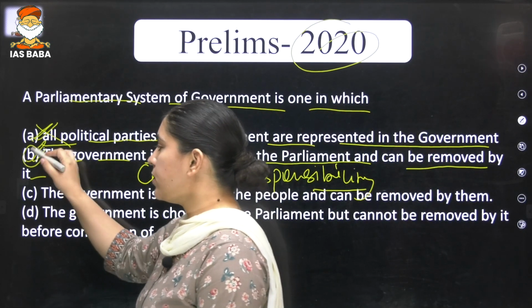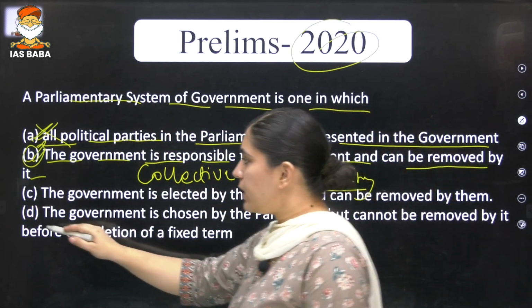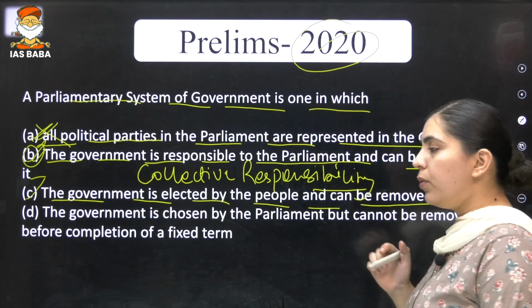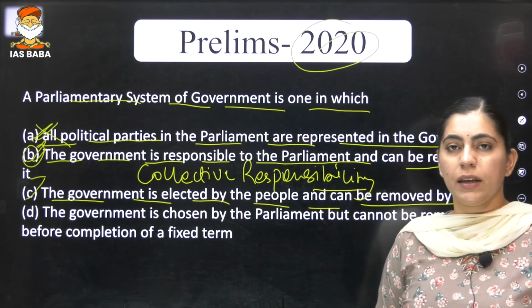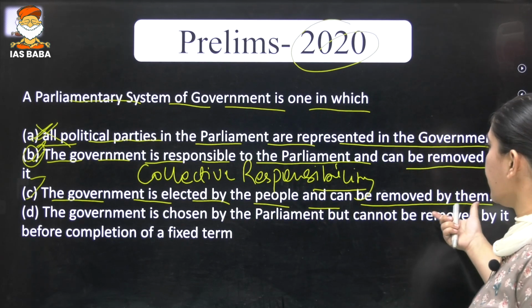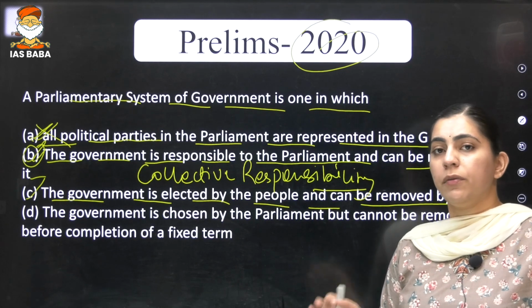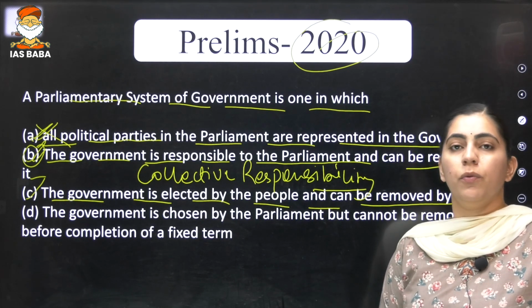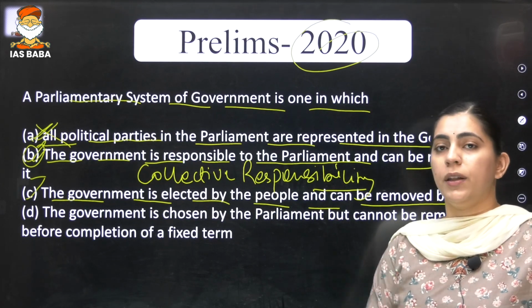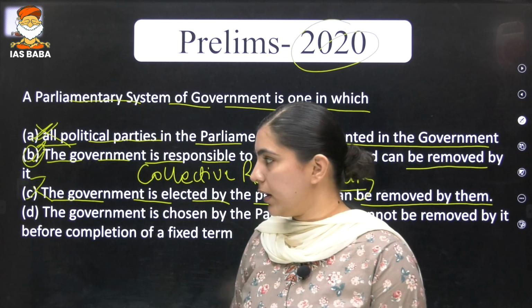Before getting to the answer, let's read the other two statements. The third statement says that the government is elected by the people and can be removed by them. The people are electing the government, but we cannot say that they can remove it. Basically, it is the Lok Sabha which removes the government, not the people directly. Again, this statement is incorrect.